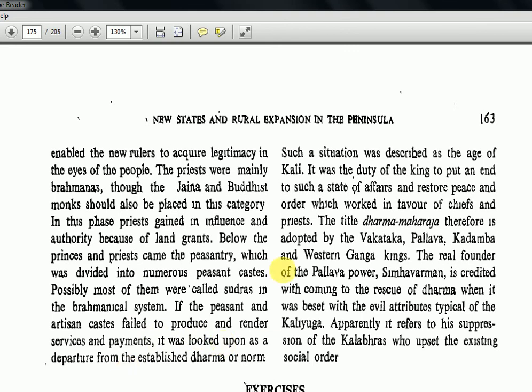So again, same thing. Okay, again round and round they're telling. If you appease the Brahmanas or priests, you will be considered a higher caste. If you don't give them something which they want, you will be treated as a lower caste. That's all. Such a situation was described as the age of Kali. Okay, like Kali Yuga kind of thing.